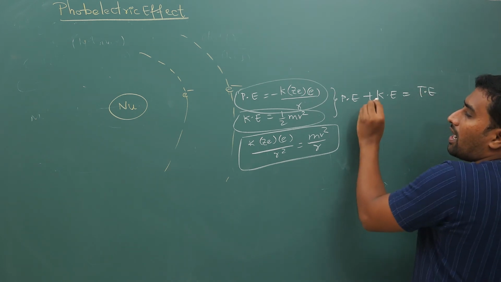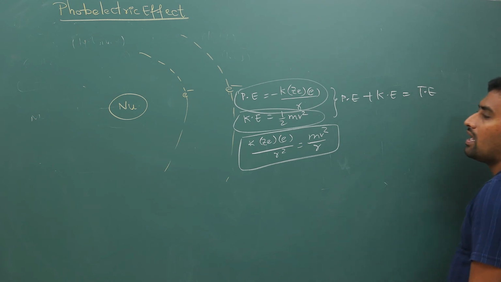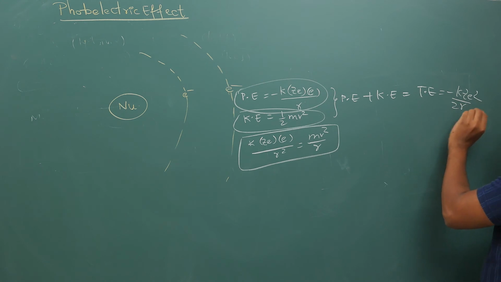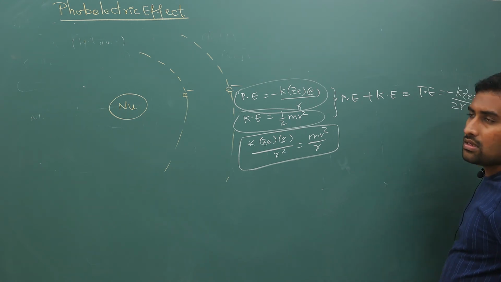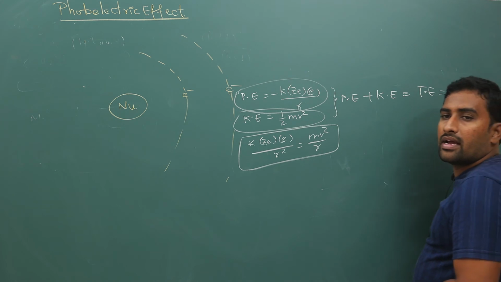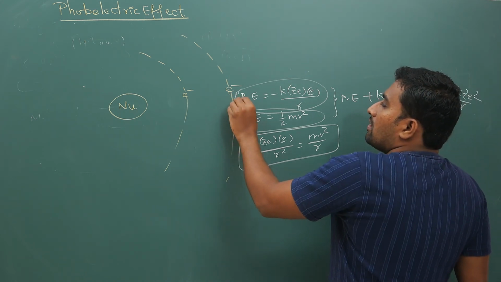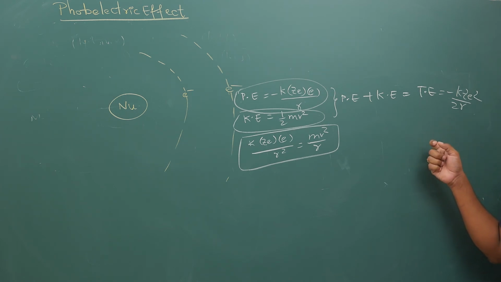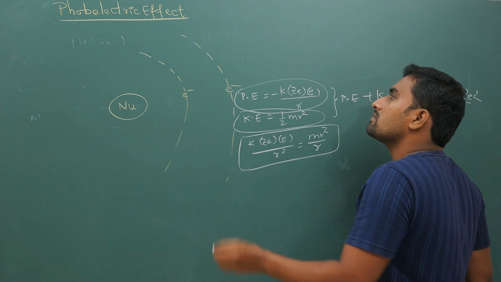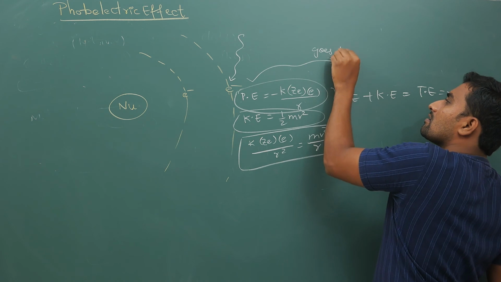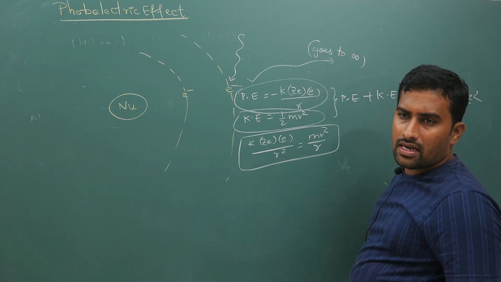Now if you add these two, your total energy will actually become minus K Z e square by 2R. This you will study in the next chapter. Your total energy is negative, which indicates that your electron is under an attractive force. If from some external source you give this energy, this electron goes to infinity. It is nothing but your ionization energy.